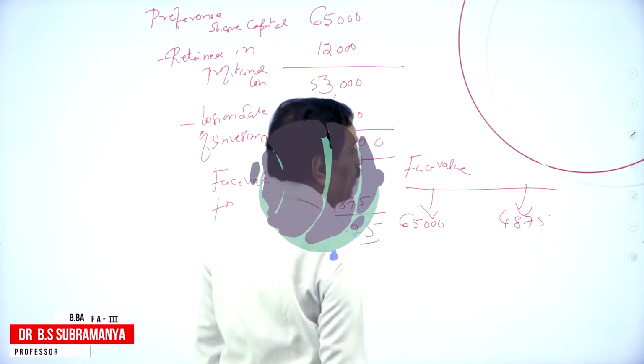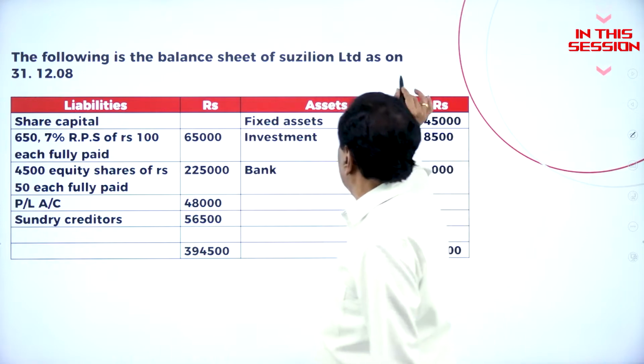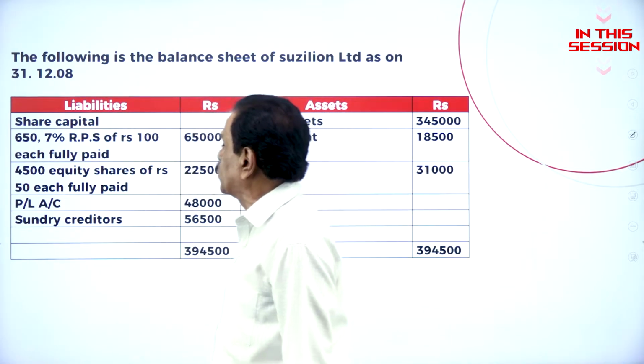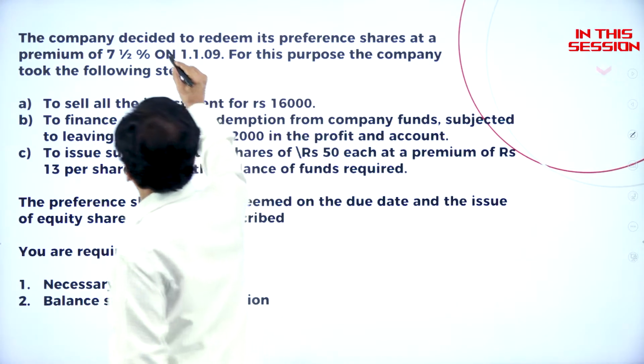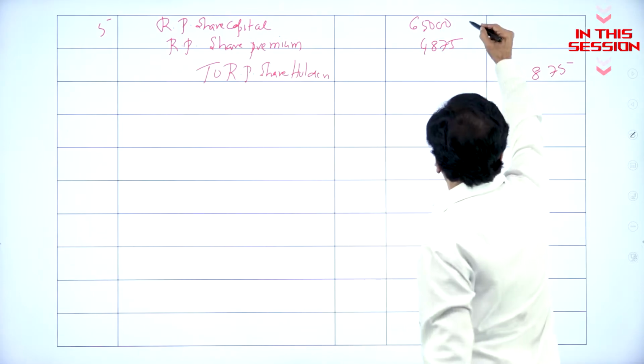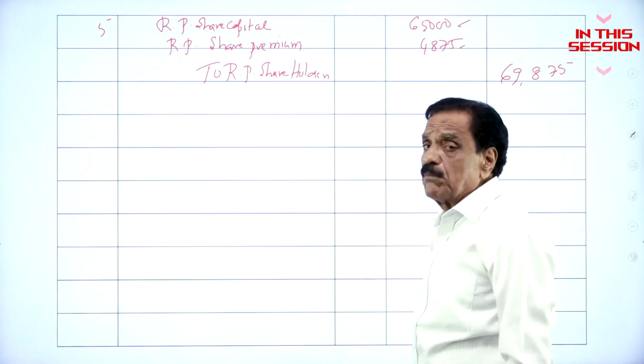Here your face value, there is no number of shares to be issued. The following is the balance sheet of Switzerland Limited as on 31st December 2008. The company decided to redeem the preference share at a premium of 7.5%. They say you have to pay the face value of 65,000. You have to pay the premium of 4875.